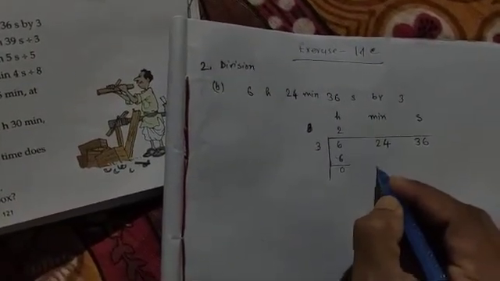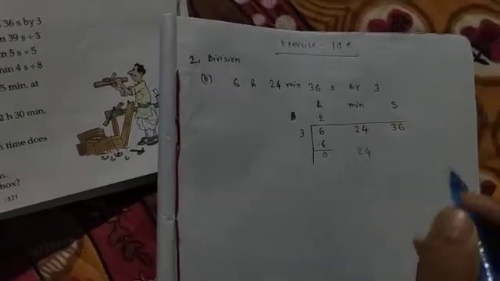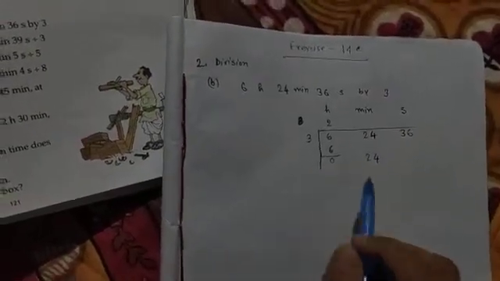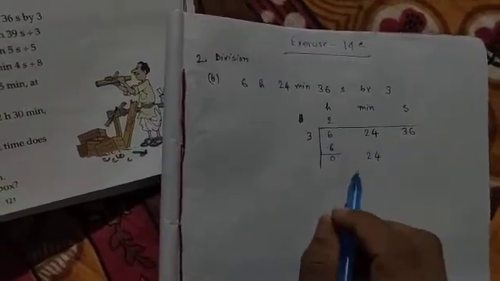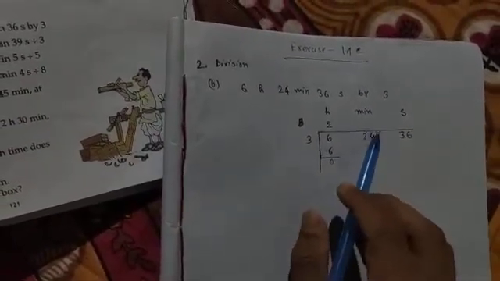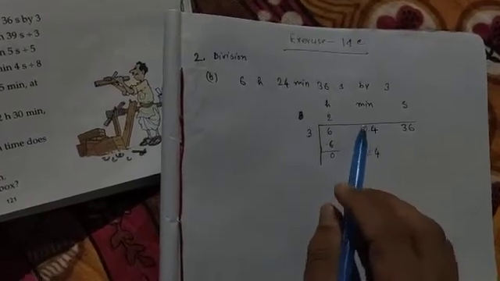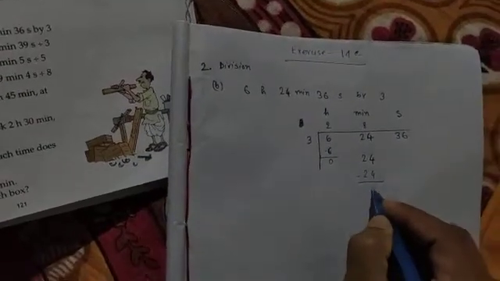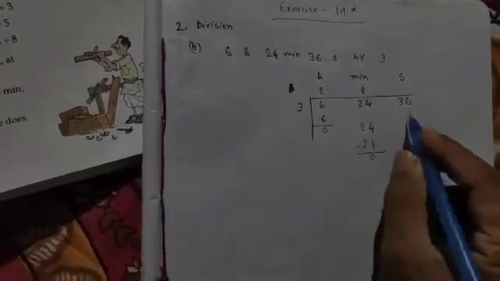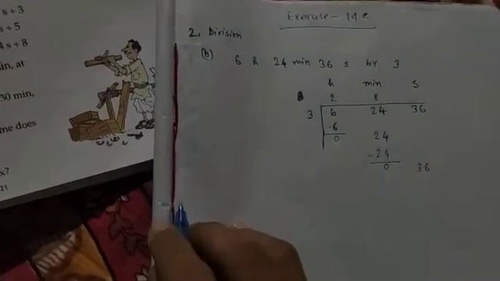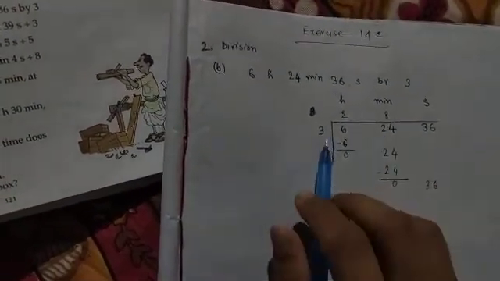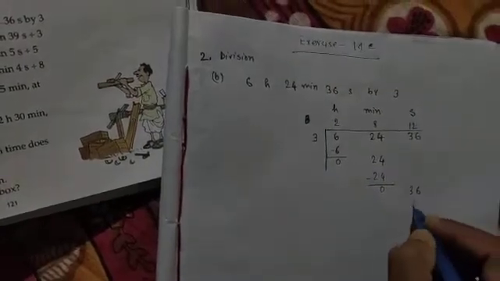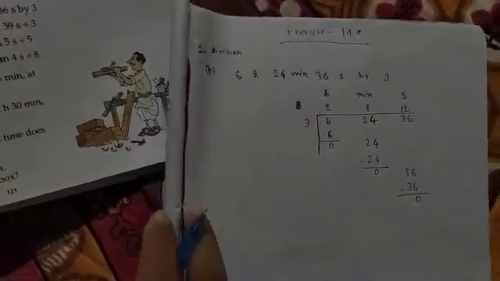Now it's 24. Listen, one thing: for normal division only one digit comes, but for time, the whole place number will come. In the minute place there is 24, so 24 will come. Now do the division. 3 eights are 24, again it's divisible. Next, 36, the whole number. 3 twelves are 36.